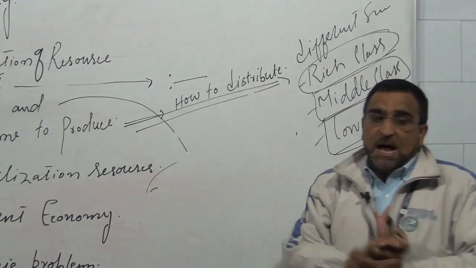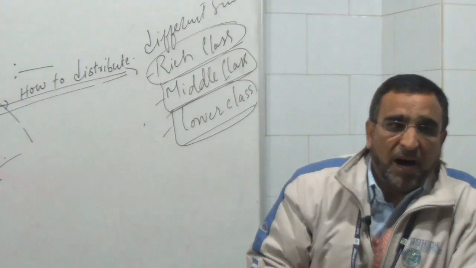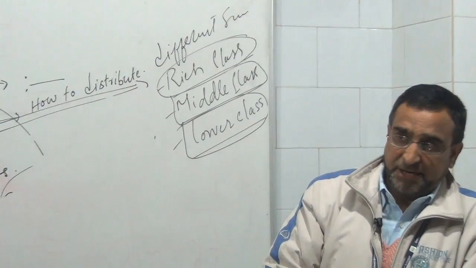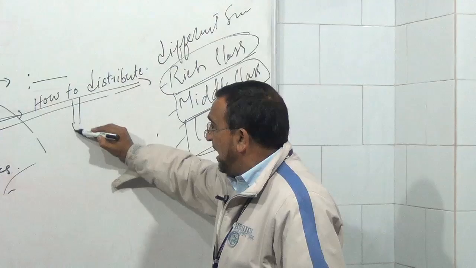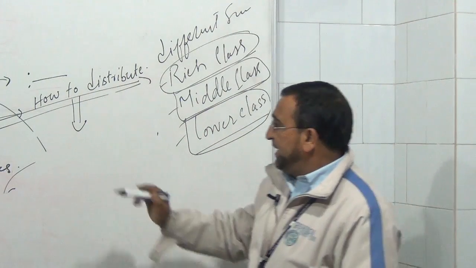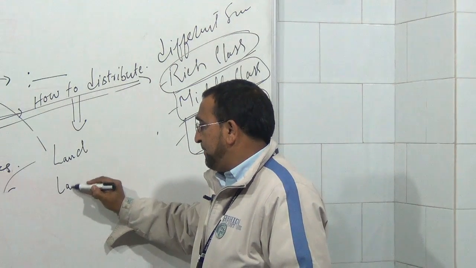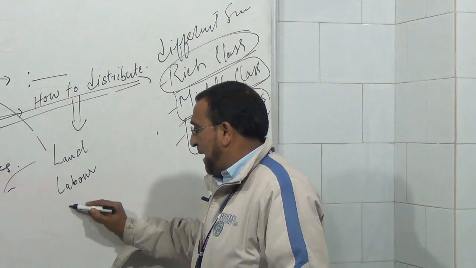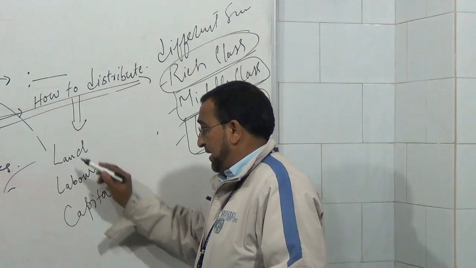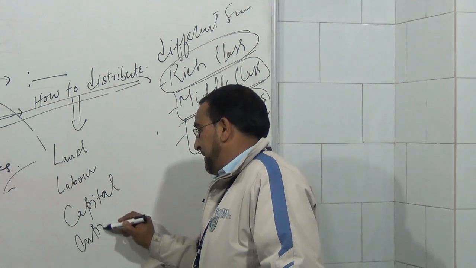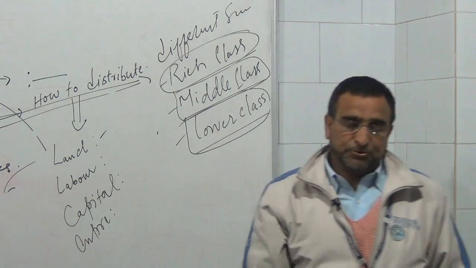How to distribute means when we have produced goods and services, how they should be distributed in an economy. You may be aware that when the goods and services are produced in the economy, we need land, we need labor, we need capital, we need entrepreneur. So these are the four factors of production when we are going to produce goods and services.